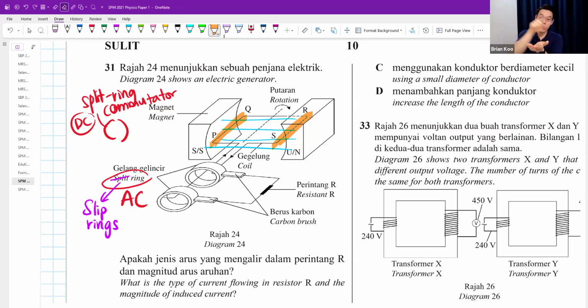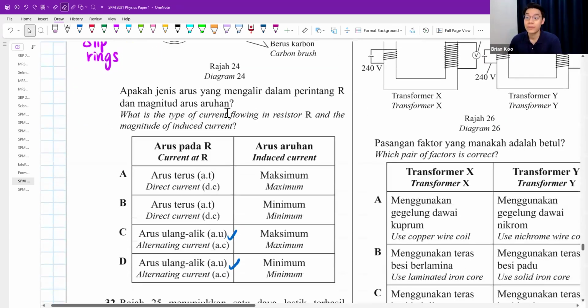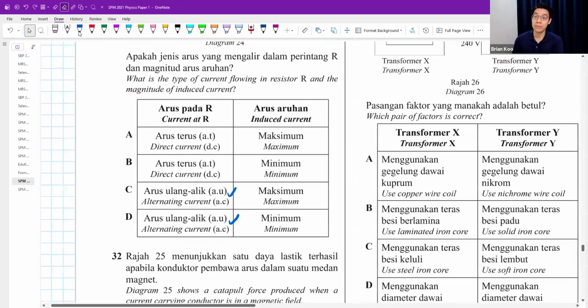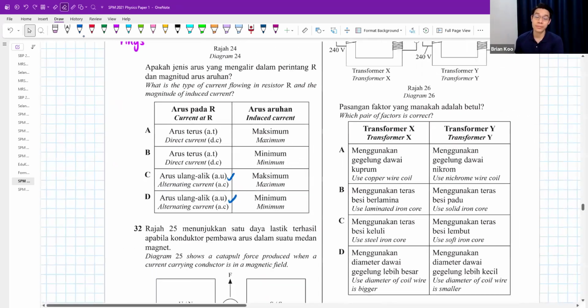Why? Because the magnetic lines are horizontal, they are straight like this. But your coil is rotating this way. The lines are horizontal and you are cutting like that, which means you're not cutting a lot of flux. This is not good. But like this, you're cutting a lot of flux, so this way you are cutting maximum flux actually. Answer is C.